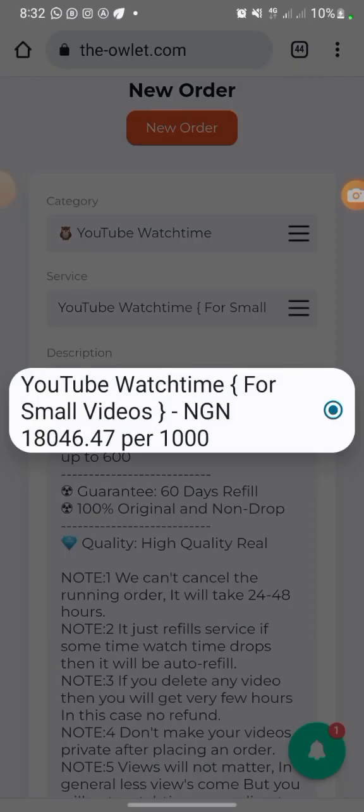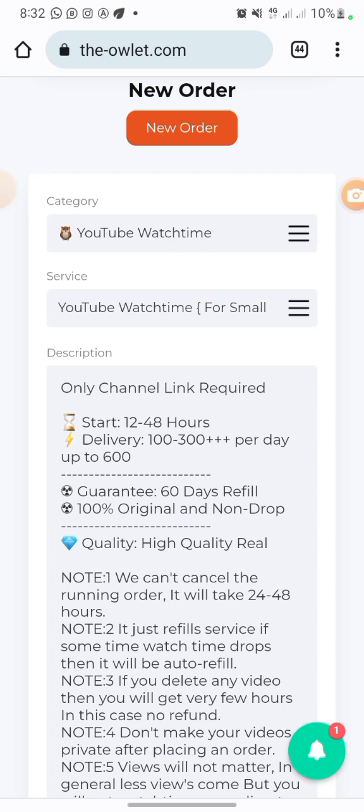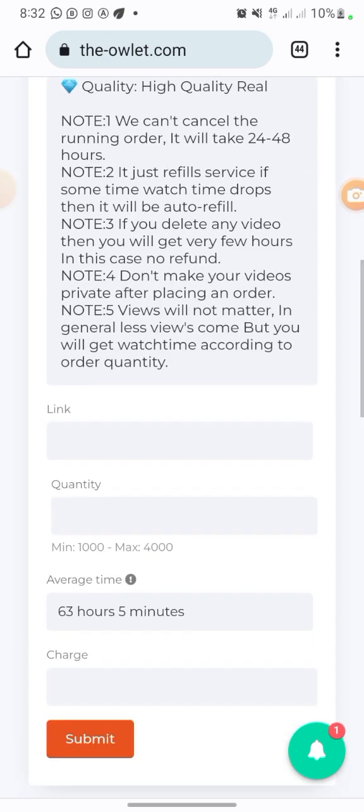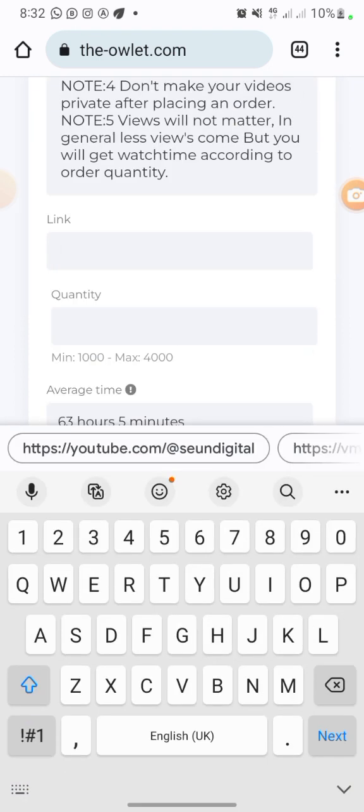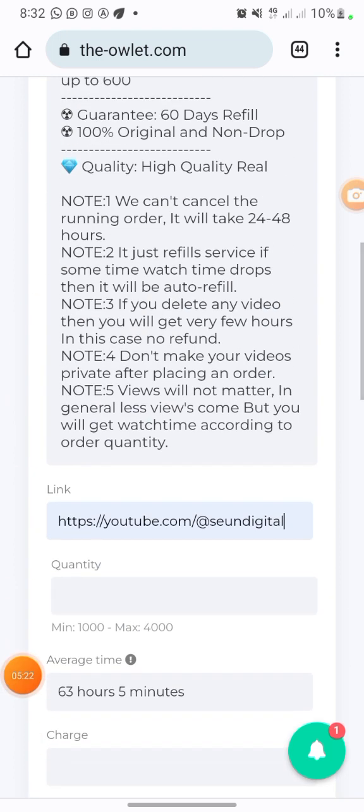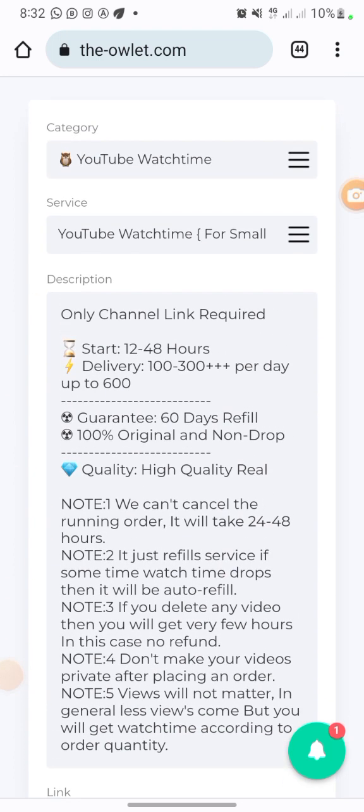They only have one service here, so it's going to cost you just, let's say you want to do, you put your channel link here. Once you put your channel, mind you, it's going to be your channel link you're going to put right here. All right, your channel link. So let's see if it's only channel link required.